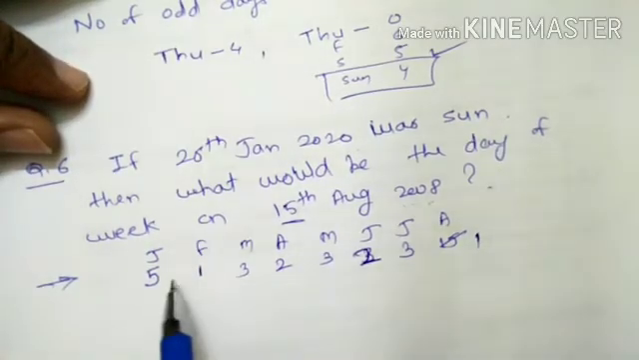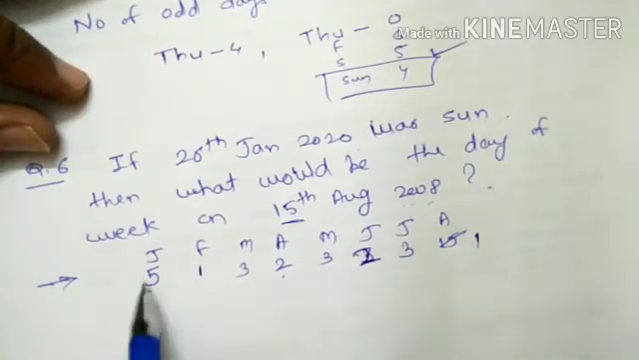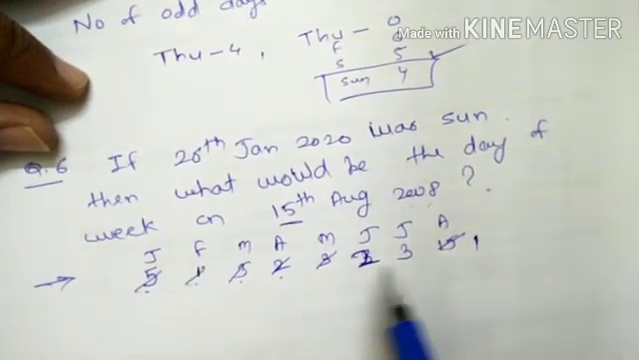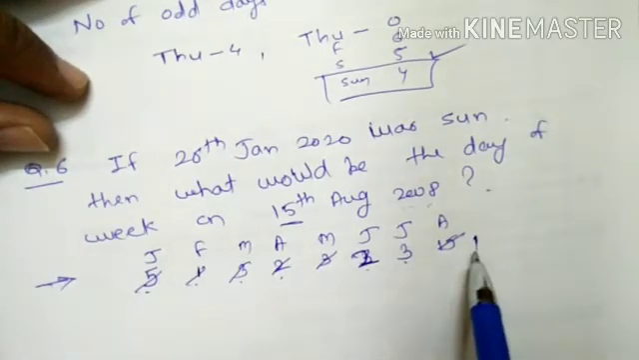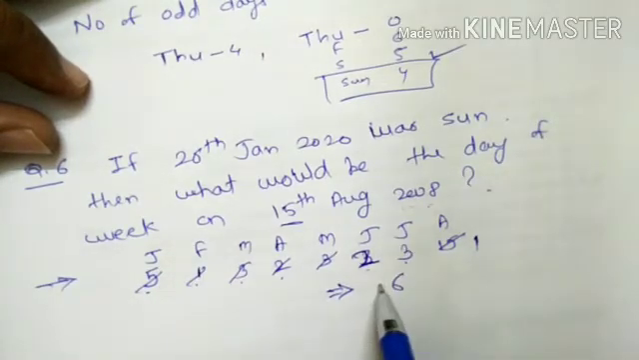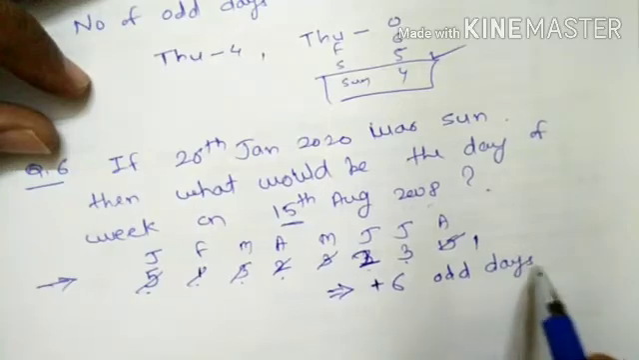So total number of odd days? 5. Wherever 7 appears we will cut it. See, 5 and 2, so that 7. 3 + 1 is 4, 4 + 3 is 7. After that 2 + 3 + 1 is 5, 5 + 1 is 6. So total number of odd days is 6. As we went from January to August, we have to consider it as +6 odd days as it is a forward day.